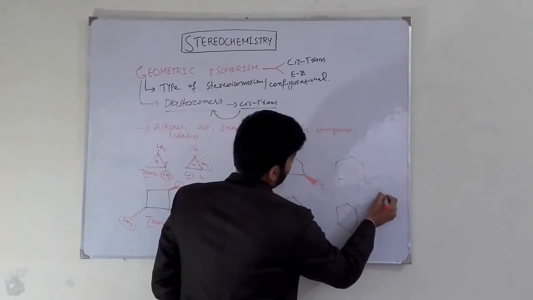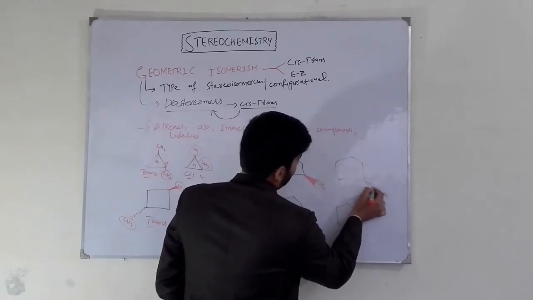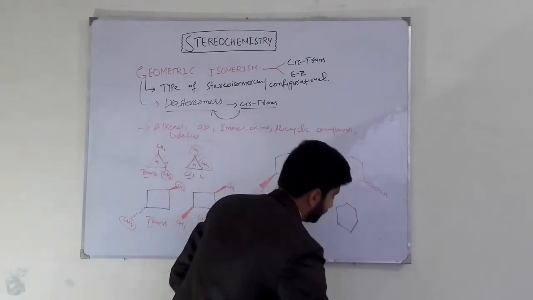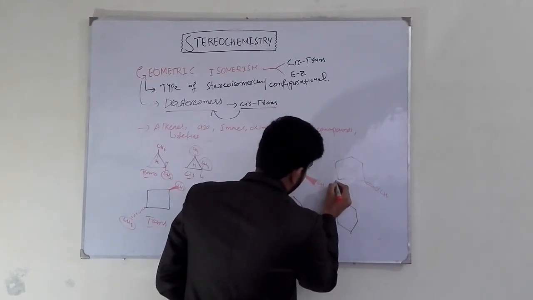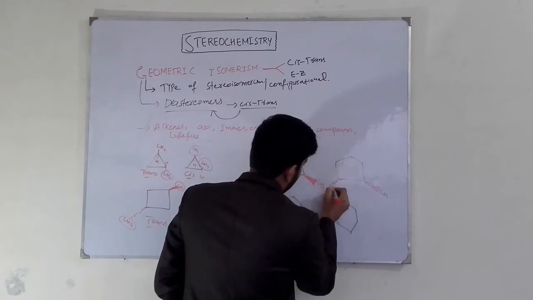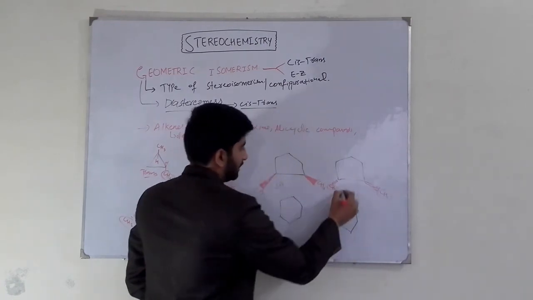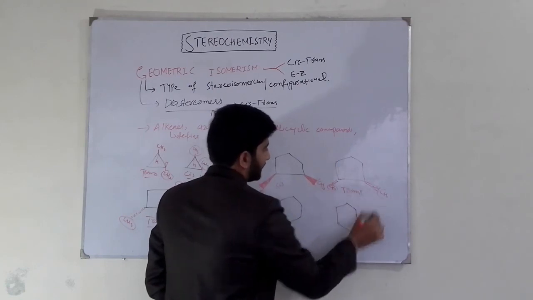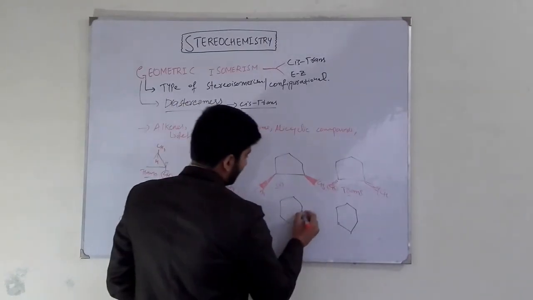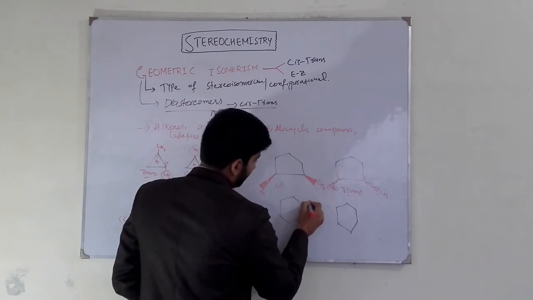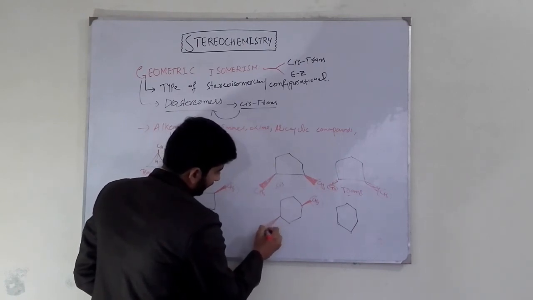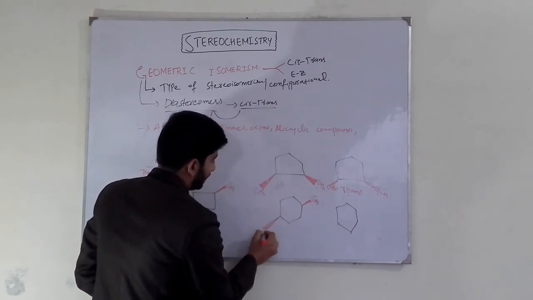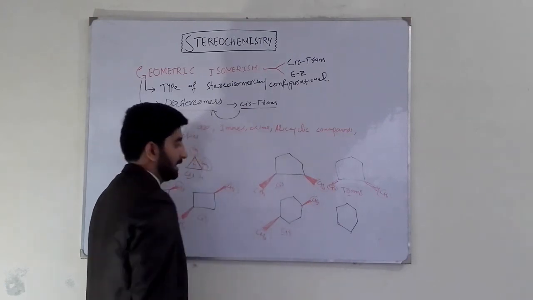And if one substituent is above the plane and the other is below the plane, that is represented by a dash bond, then it is assigned as trans cyclopentane. In this molecule, that is our cyclohexane, if one methyl group is above the plane and the other methyl group is also above the plane, that are represented by the wedge bond, then it is our cis cyclohexane.